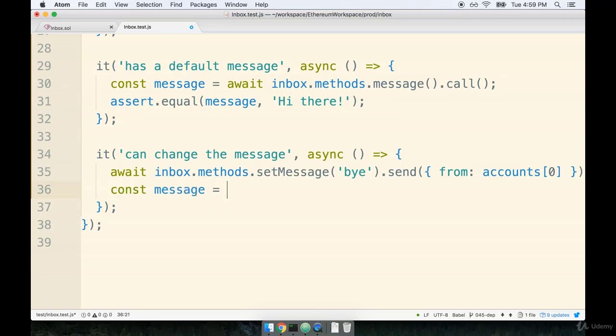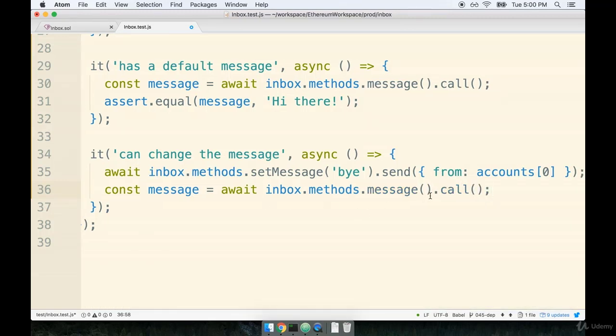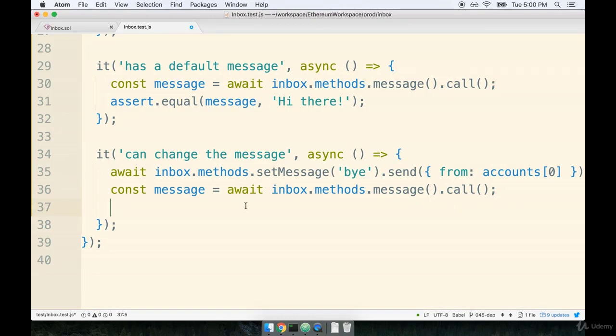We'll say const message is going to be await inbox.methods.message.call. And do make sure that you get both sets of parentheses here. That's a super easy typo to make. I can almost guarantee that you'll make it one time in this course. And then finally, we're going to assert that the message that we just retrieved is equal to the string 'bye', because that's what we just attempted to update it to.